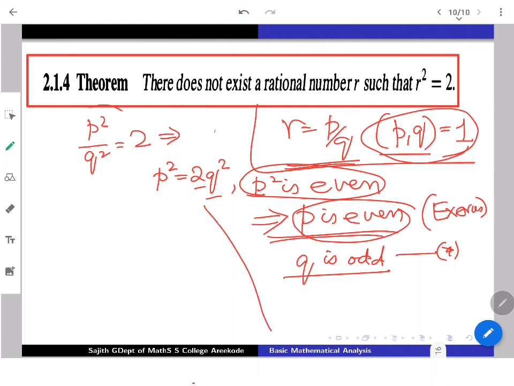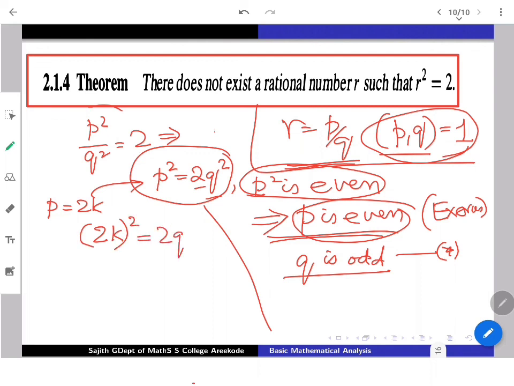Look at the equation p square equals 2q square. Suppose p is even, I may write it as 2k and push it inside. Then 2k whole square is going to be 2q square. After cancellation I will get q square equals 2k square, which again says q square is even.